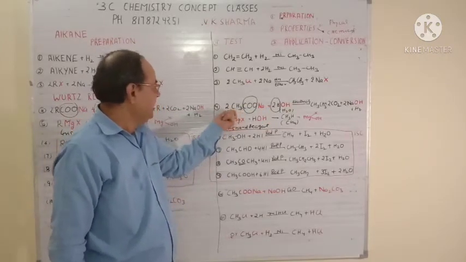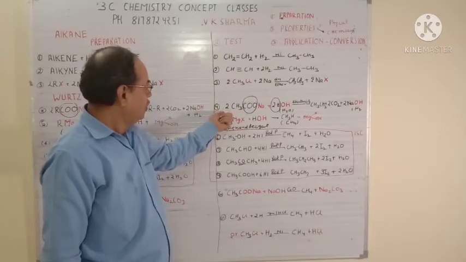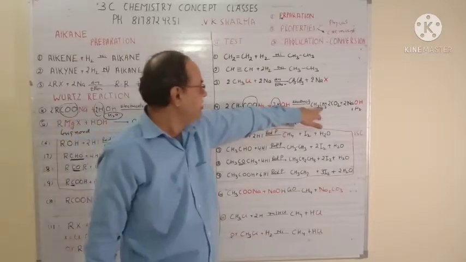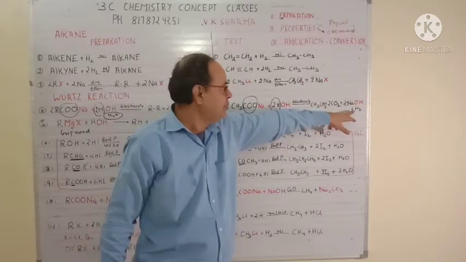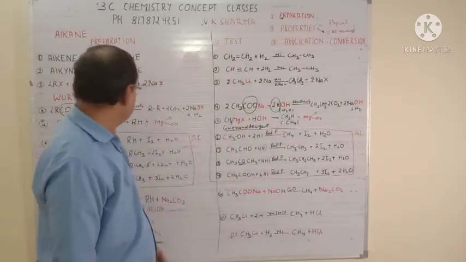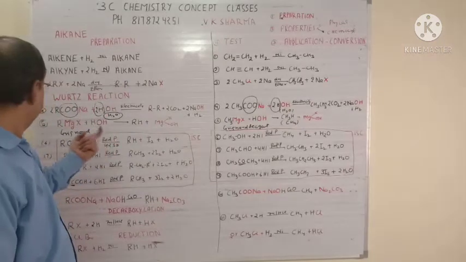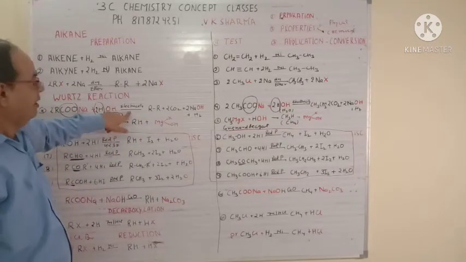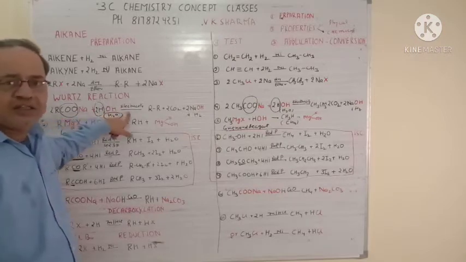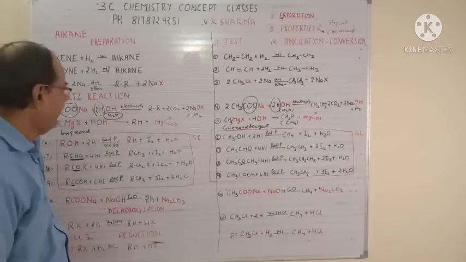Left behind is CH3 and this is twice in nature. So twice of CH3 gives you 2 CH3 groups, plus twice of CO2 plus twice of NaOH plus H2. And the reaction is already told to you, that is electrolysis, electricity is required. It is also known as Kolbe's electrolysis.